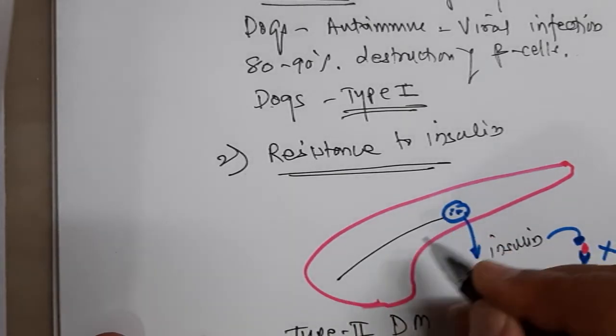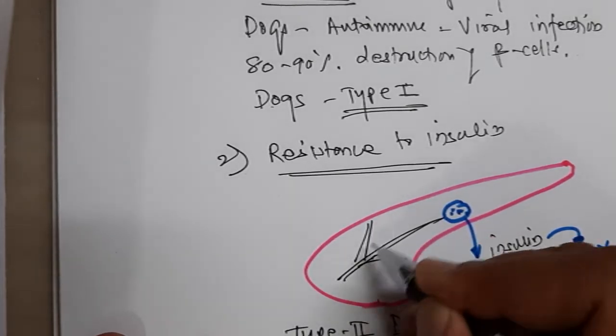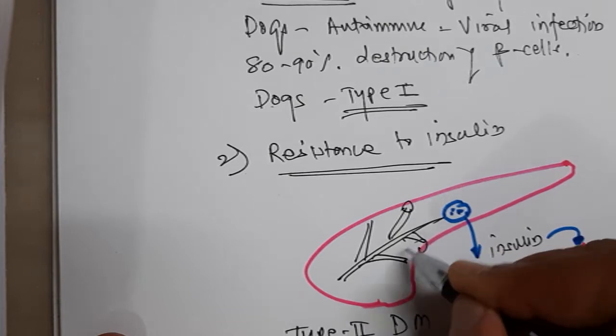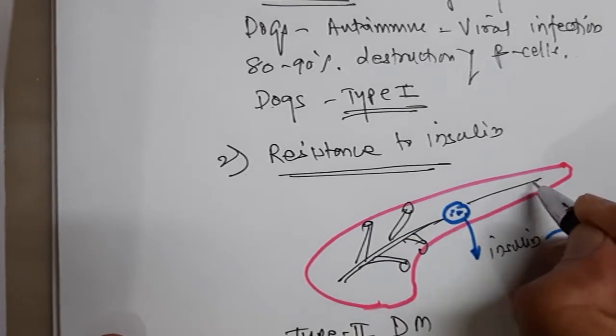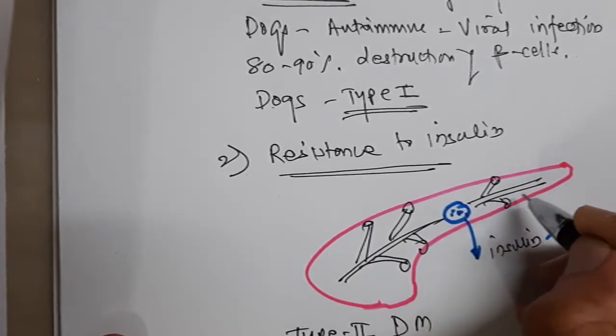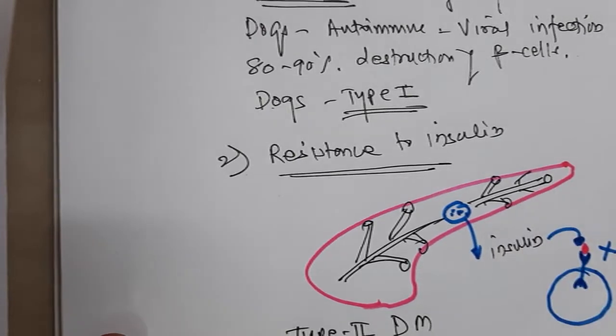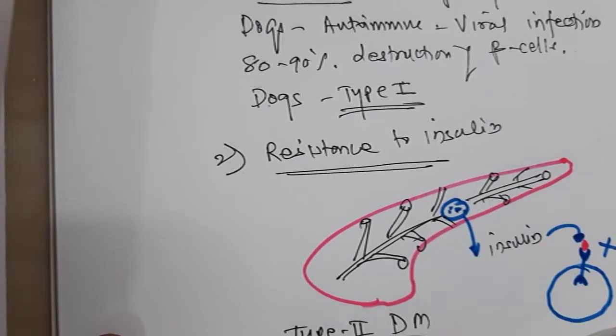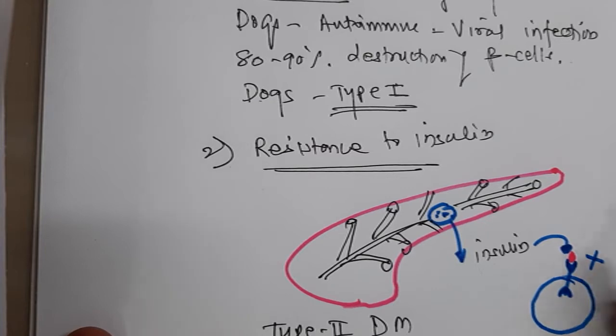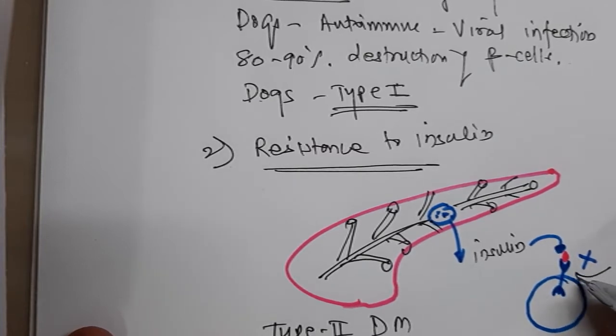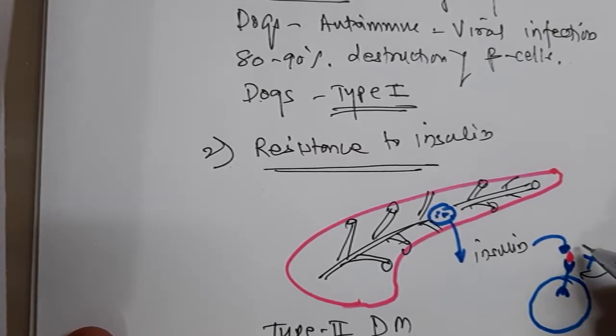This is the pancreas that we have studied in detail. This is the insulin receptor and insulin.